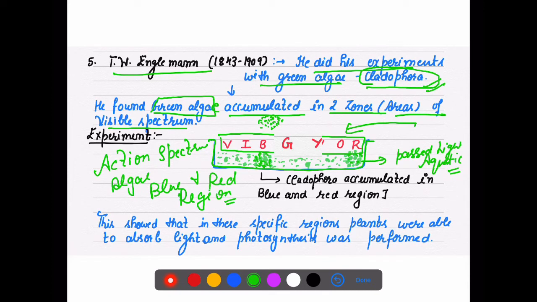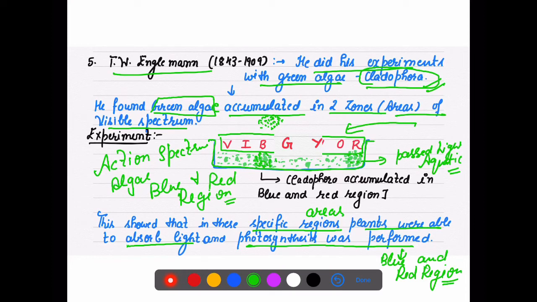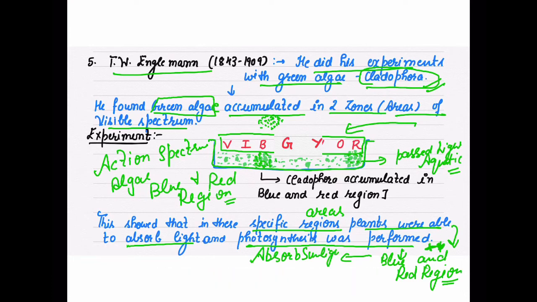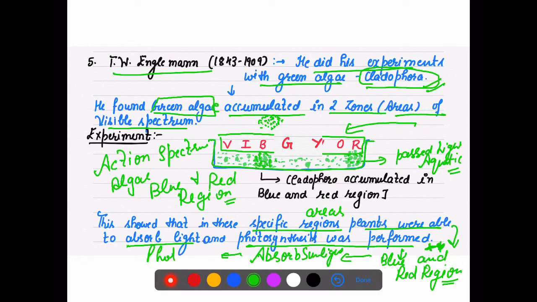That was where their maximum growth was observed. This showed the specific areas in which plants were able to absorb light and perform photosynthesis, that was the blue and red region of the spectrum. So he said that blue and red range is the best range for the plants to absorb sunlight, and they perform photosynthesis in this range, that is the blue and red light range.